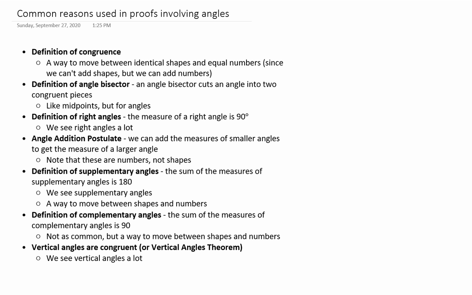We'll see a lot of the definition of angle bisector. This is kind of like how we see definition of midpoint when we work with segments, because a midpoint divides a segment into two congruent pieces, while an angle bisector divides the angle into two congruent pieces.